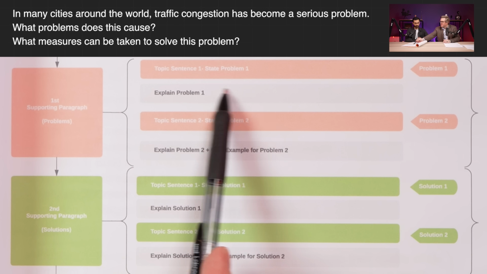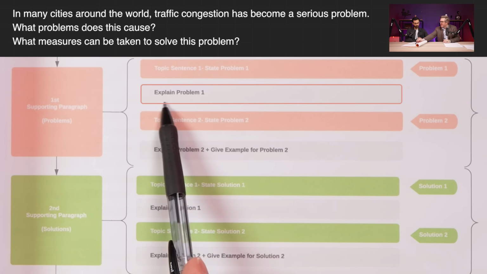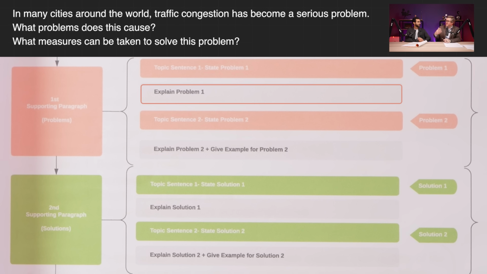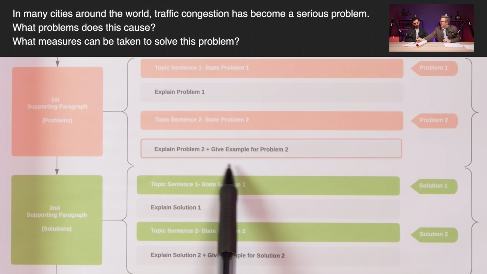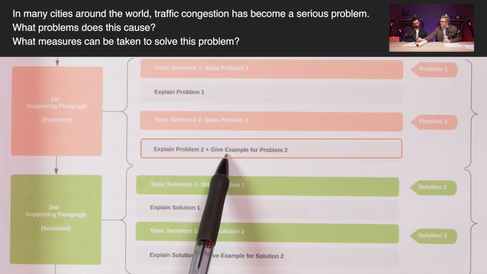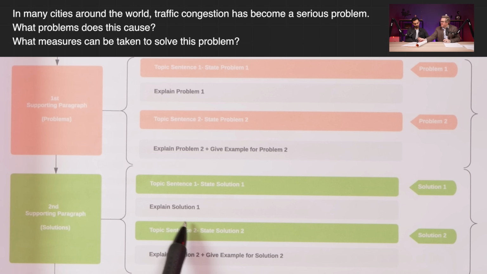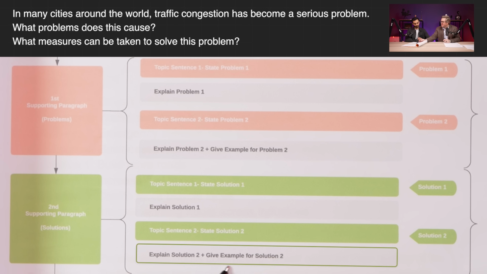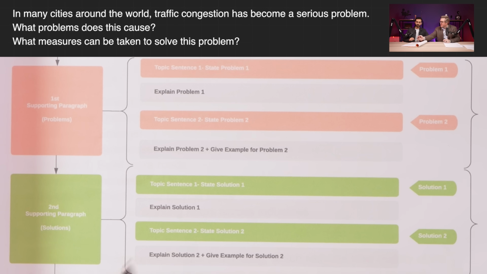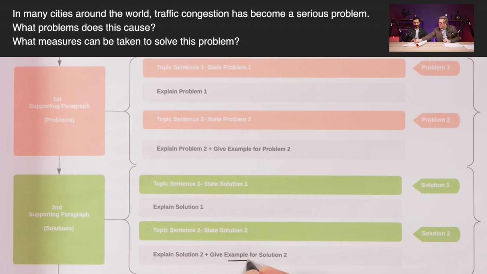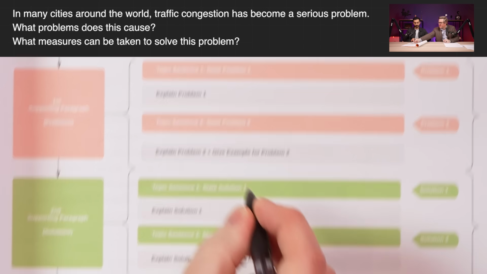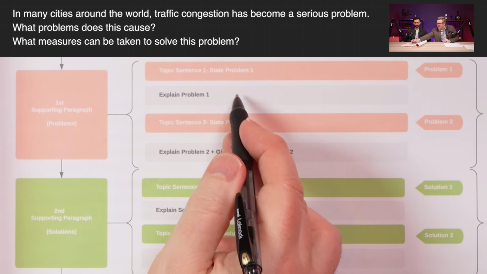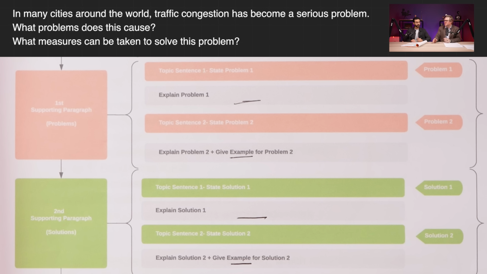But because we're going into more detail here, we're explaining the problem. Why is it a problem? And we're explaining problem number 2 and giving an example, and the same explaining why that solution would work and an example of that solution. You don't have to give the example here. You can give the example here. You don't have to give the example here. You can give it up here. But I wouldn't give two examples.